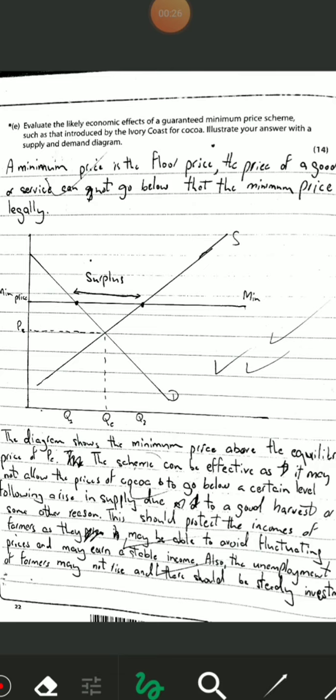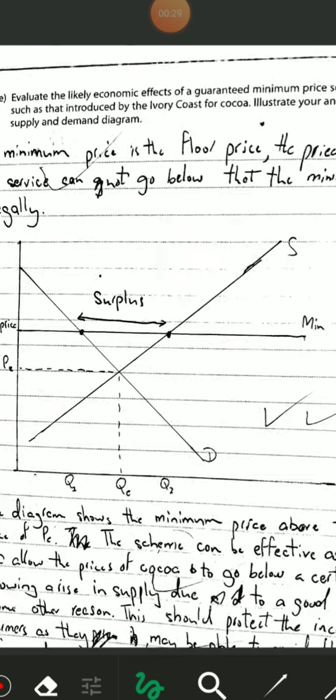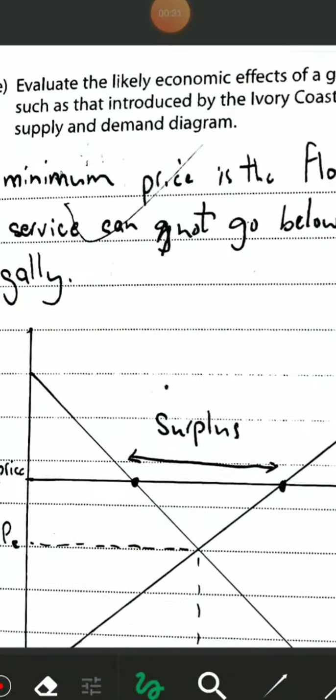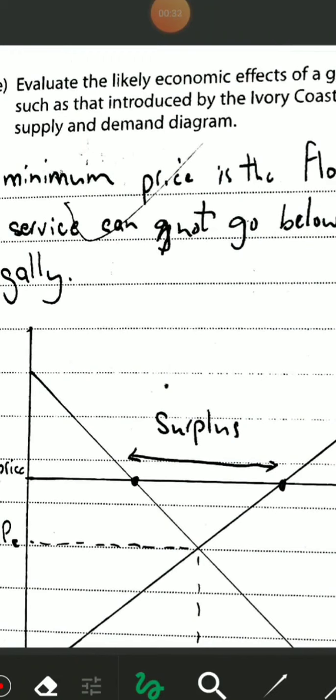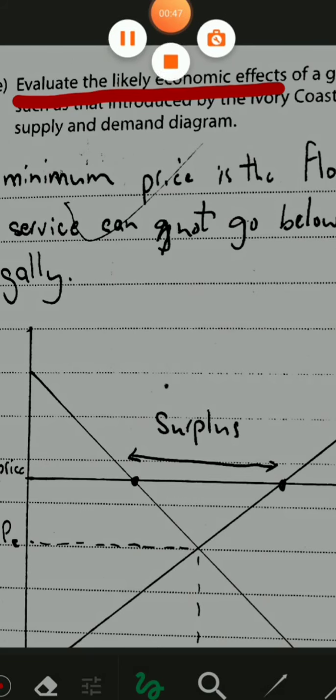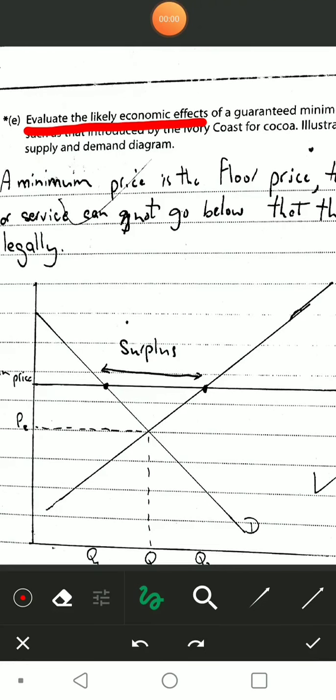Okay, so there are three aspects to the discussion, three key terms. Evaluate first of all. Evaluate what the likely economic effects are. Now, economic effects can be a rather vague term, but it essentially means anything and everything you'll learn in economics. This could include unemployment, inflation, balance of payments, and GDP. Obviously, anything and everything in between.